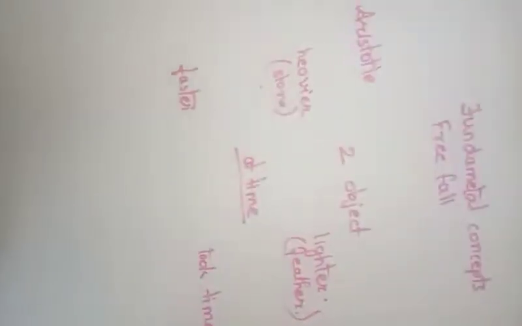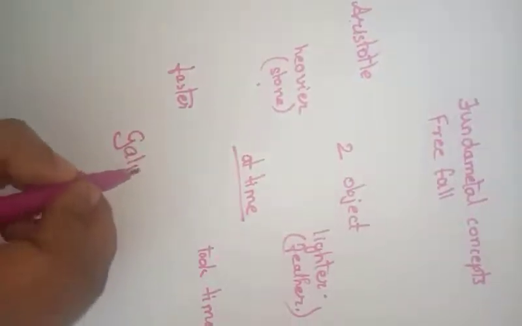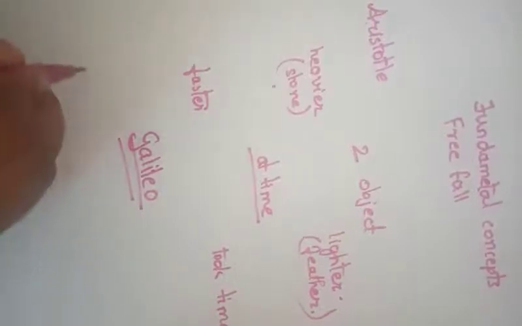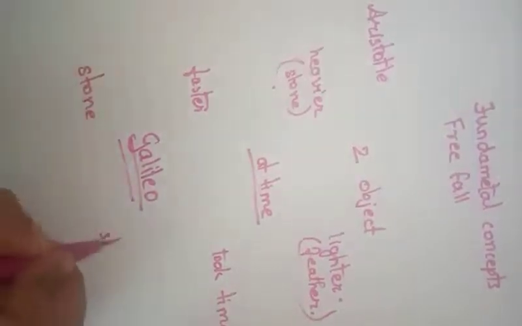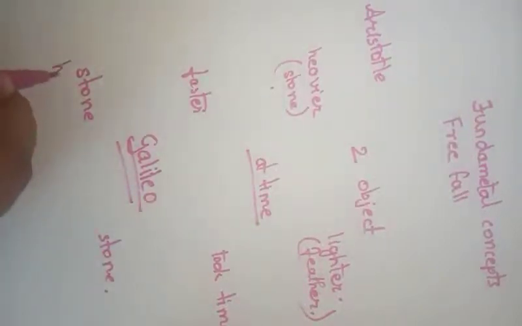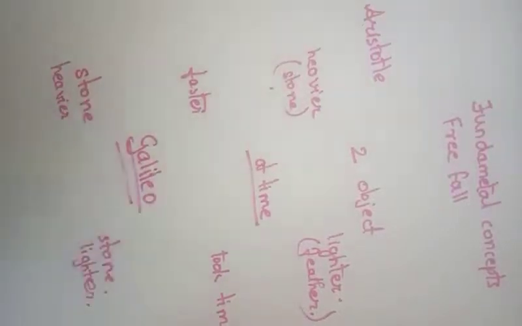Later, the concept was proven wrong by Galileo. Galileo proved that this statement said by Aristotle was wrong. What did Galileo do? He used two stones, but the two stones had different masses. Both the stones had different masses. One was heavier and one was lighter. He dropped them at a time from the Leaning Tower of Pisa.